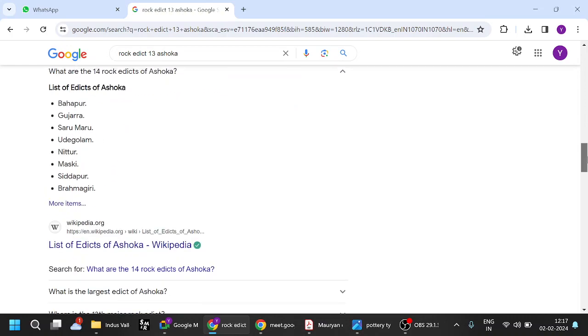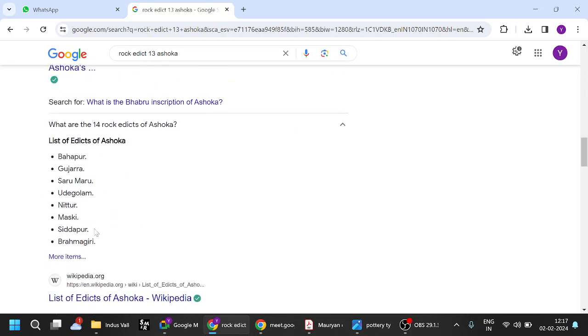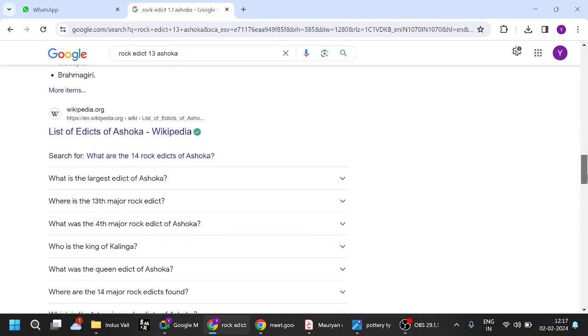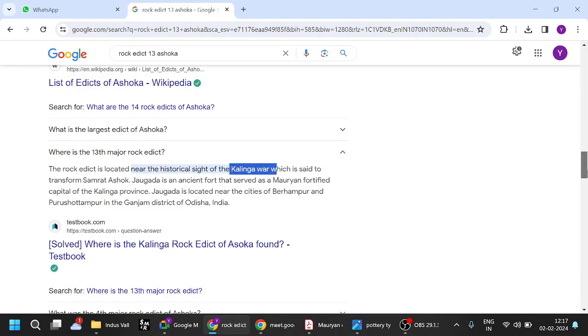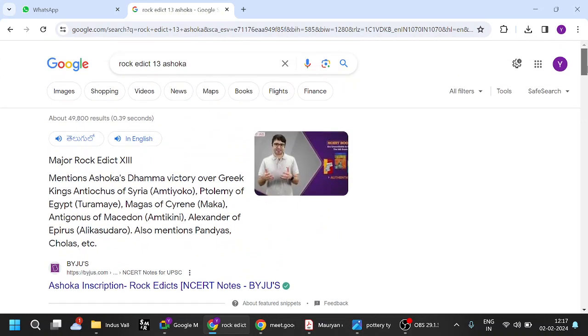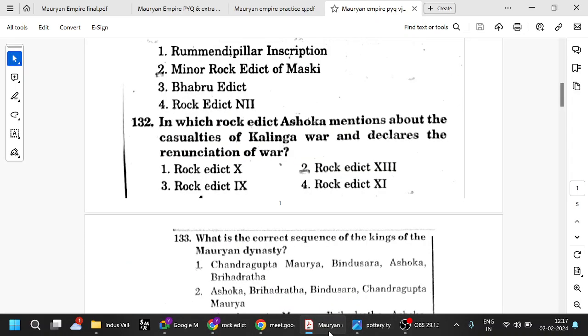So these are the major list of rock edicts, etc. We've seen the minor rock edict of Maski, which mentions the name Ashoka, and Gujarra, Bahapur, Sasaram, etc. Whatever you can remember, okay, fine. Otherwise, not required. But remember the 13th because the 13th mentions the Kalinga War, etc. So that is important. And we'll see other questions. Once you see the question, try to remember the rock edict. Otherwise, not required.